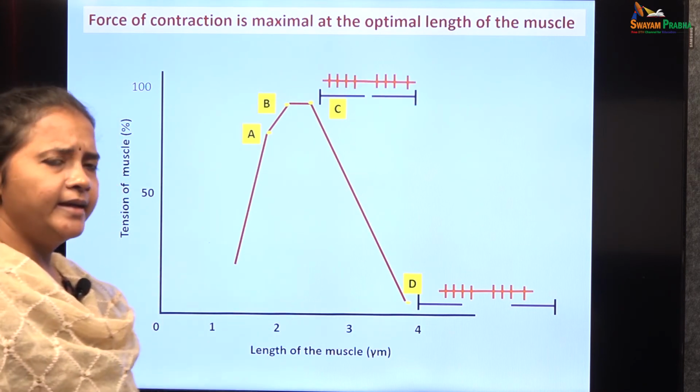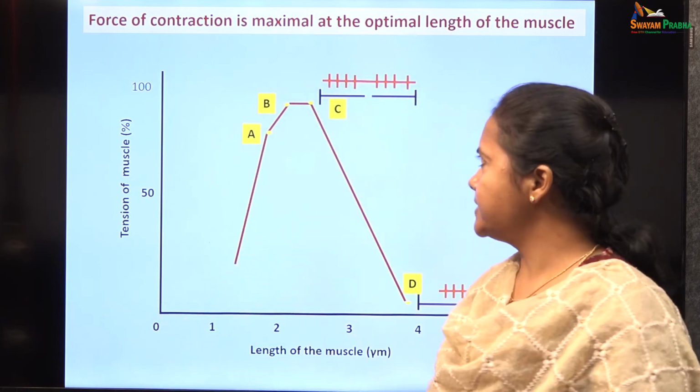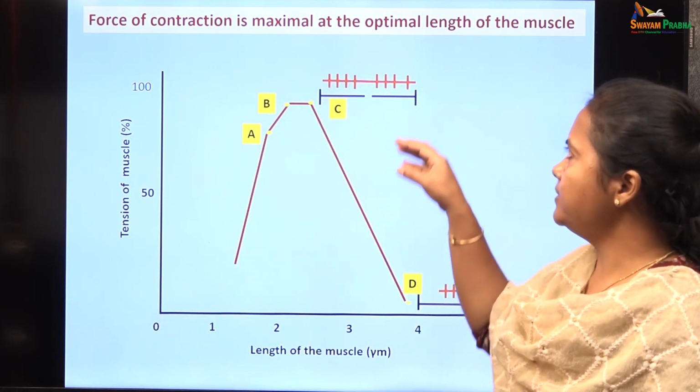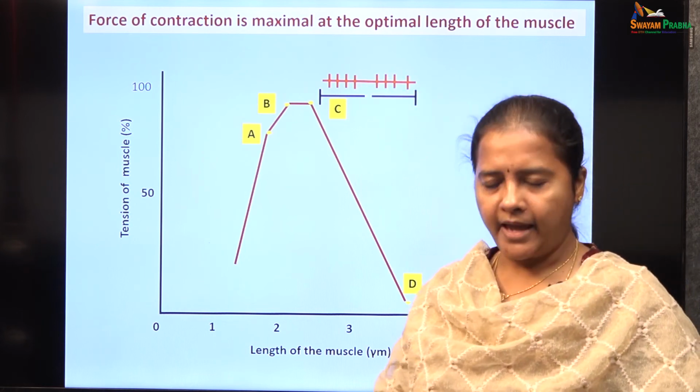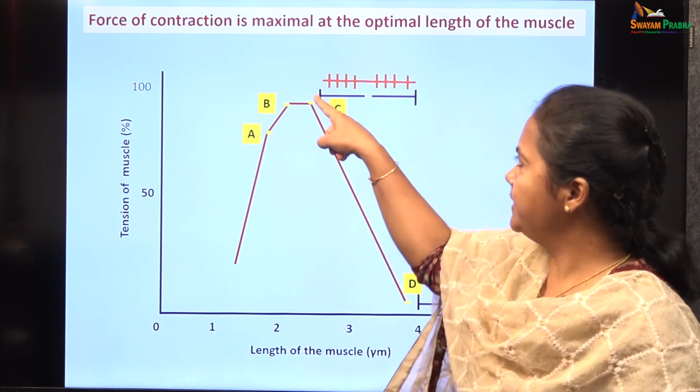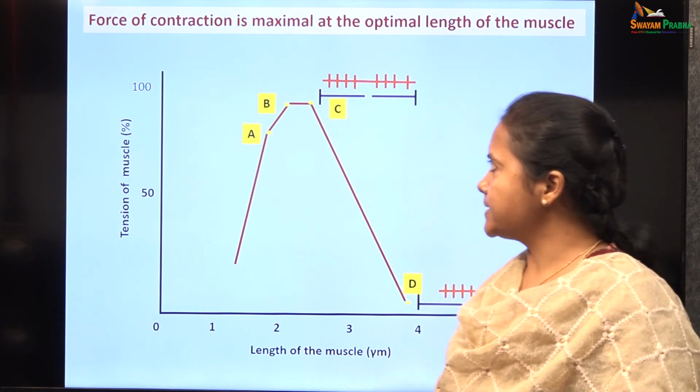When the length of the sarcomere is optimal, which is about 2.2 micrometers, some amount of actin myosin interaction can happen, and it can cause an increase in the tension of the skeletal muscle fibers.